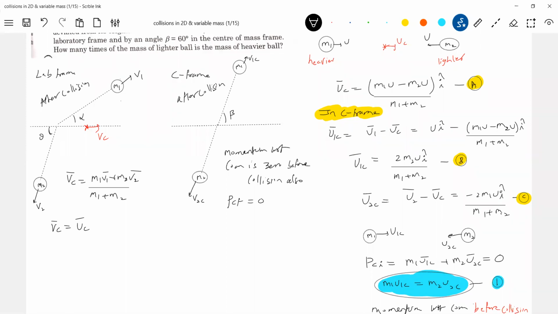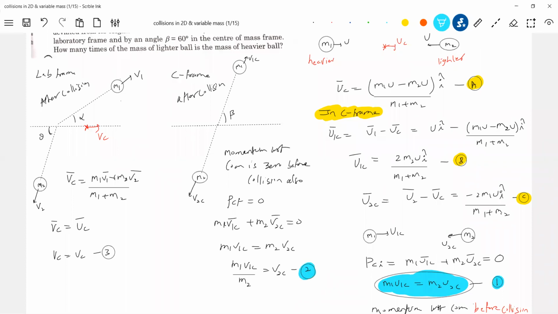PCF, I'll write it: momentum of the system with respect to center of mass, finally after collision. So what is the formula? M1 V1C. If I equate, it will be like this: M2 V2C. M1 V1C by M2 equal to V2C. This is equation 1, I'll call this equation 2, and this is equation 3. I think almost now we are able to complete the problem.